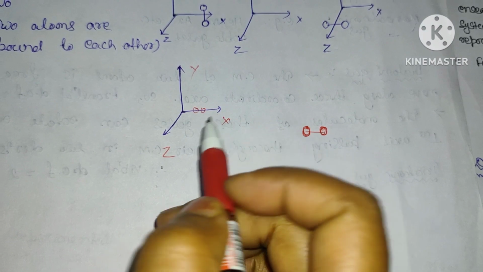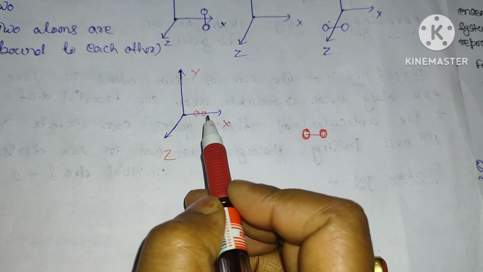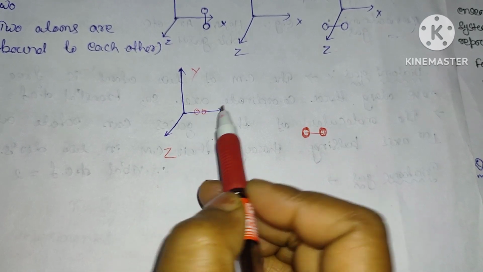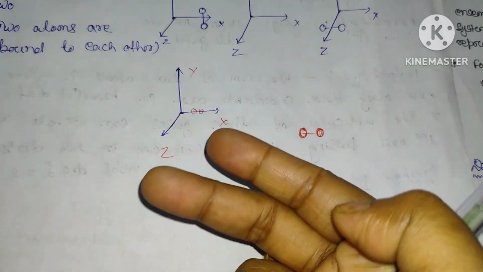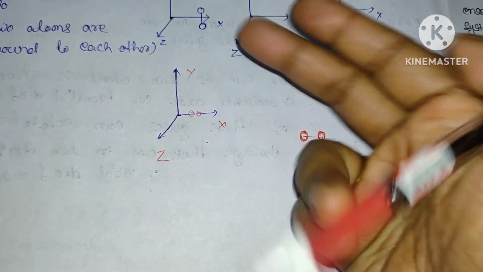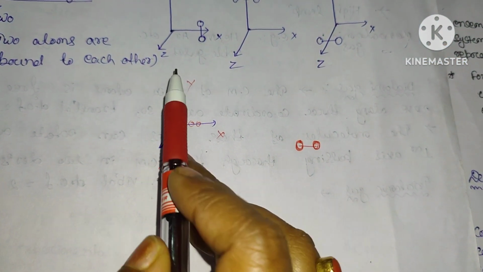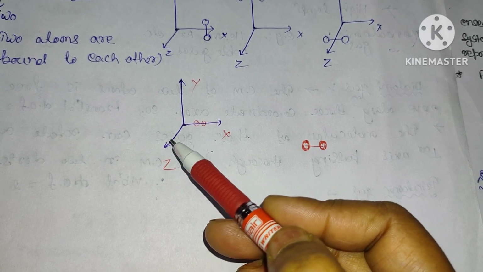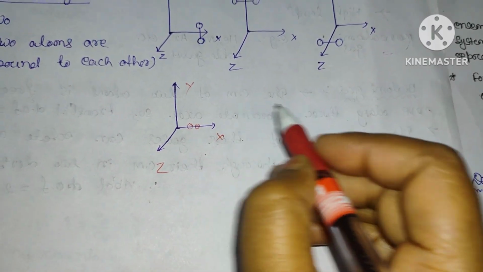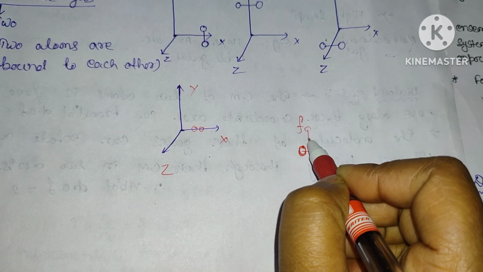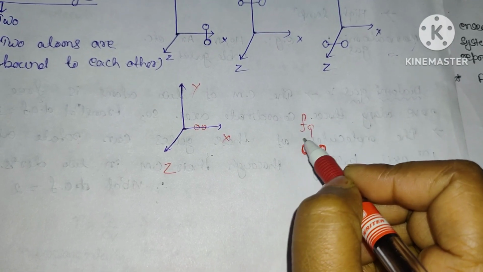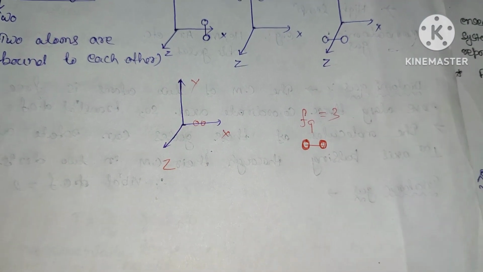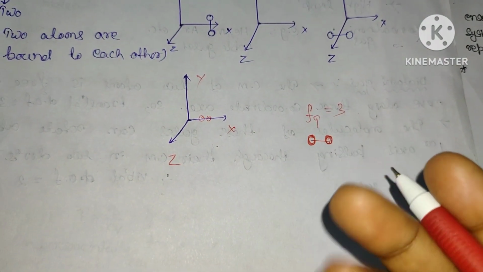If these 2 atoms are moving in the x direction, they move simultaneously in a particular direction. So for the translational motion, along the x direction they are both moving, and again in the y direction they are both moving simultaneously, and they can move in the z direction. Both can move. So if I write Ft as the translational degrees of freedom, that will be 3. Clear?